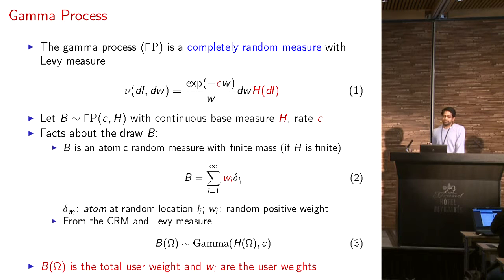The other property is if you look at the marginals under this random measure, they are gamma distributed with shape set to H of omega, where H is the base measure. Now, if you assume the base measure H is continuous and finite, again, we know H of omega is finite, which satisfies the other property that we want, the total sum of the weights to be a finite quantity. So there we go. These are the weights that we want, which are the weights of a random measure drawn from a gamma process.